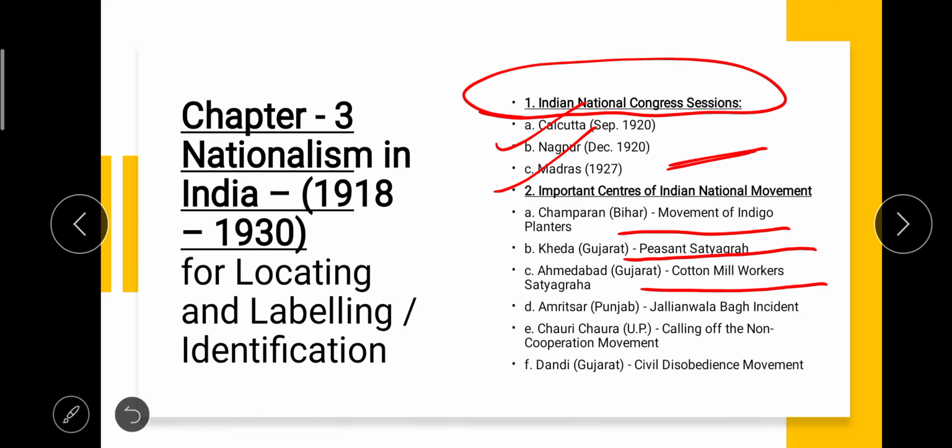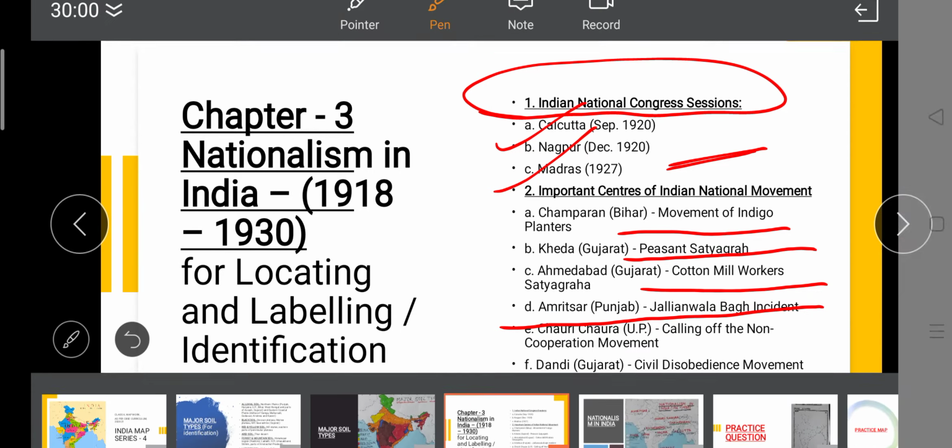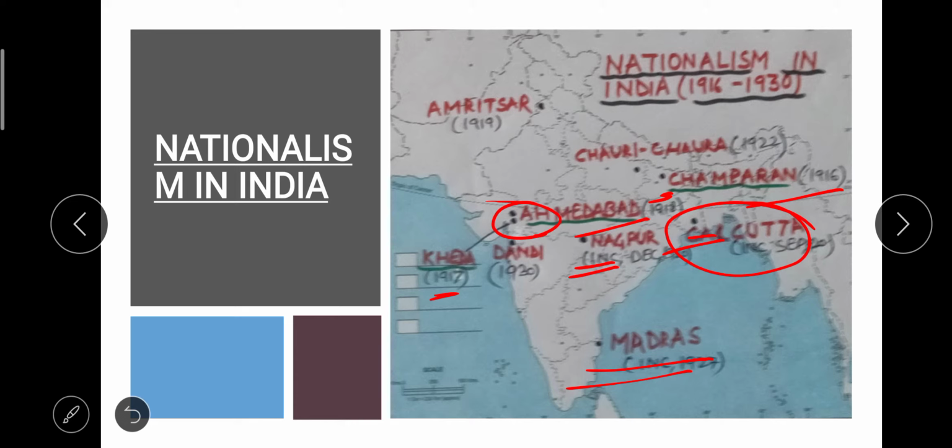And then the remaining centers, Amritsar in Punjab in 1919, where we had the Jallianwala Bagh massacre. Easily we can remember this location, very close to the border of Pakistan. We all know about Atari station and this Wagah border. So on the other side we have Lahore, and on this side of the border we have Amritsar. On the day of Baisakhi, General Dyer did that massacre. We all know about that, right?